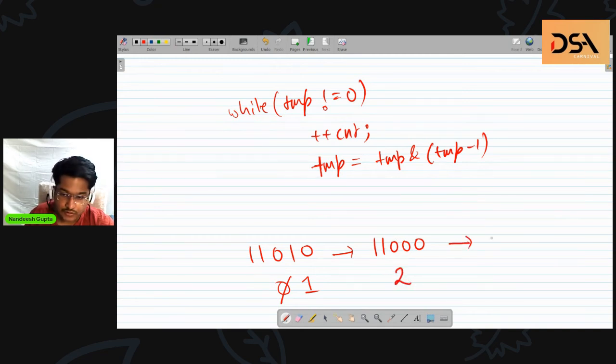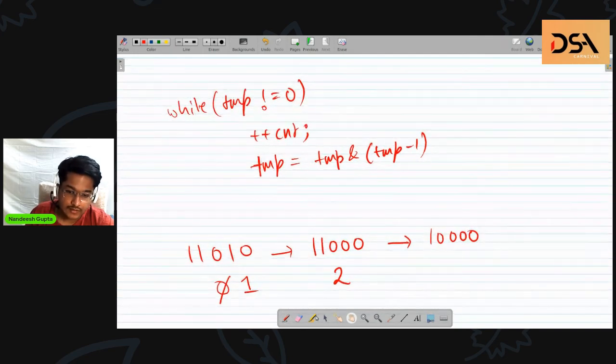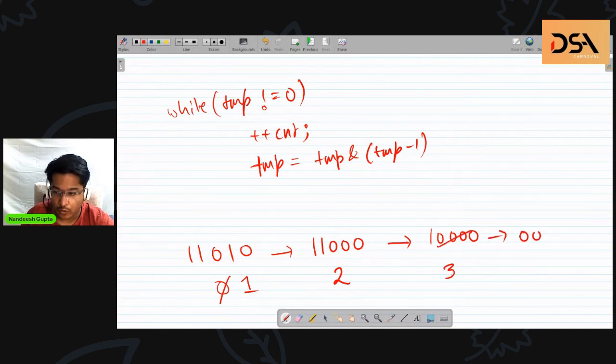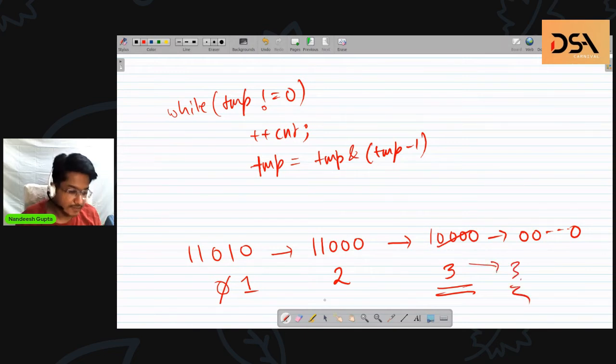And the number reduces to 10000. Since the number is not yet 0, we again go into the while loop, increase our count, and the number reduces to all zeros. Since the number has now become all zeros, we do not repeat the while loop, and the final answer stored in the count is 3, which is the correct answer.